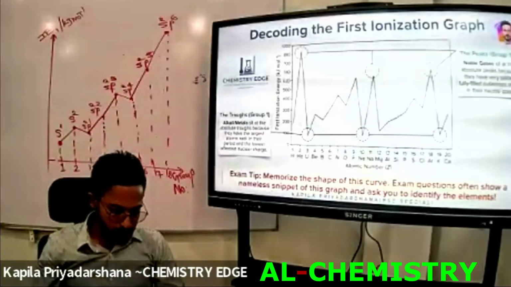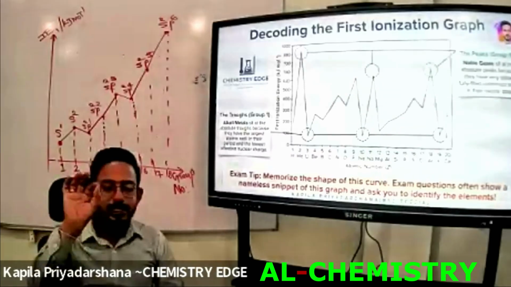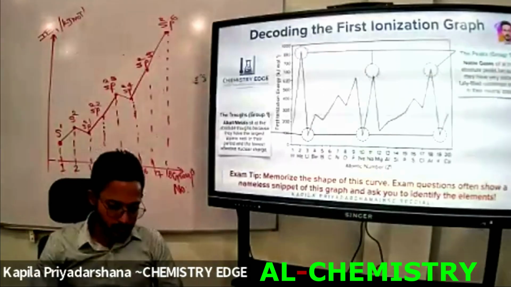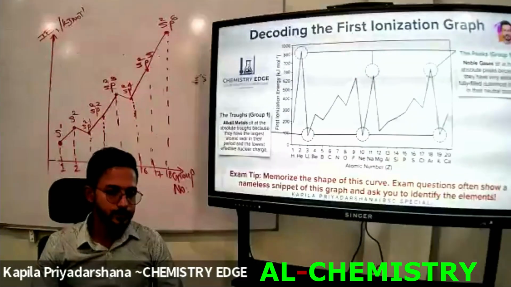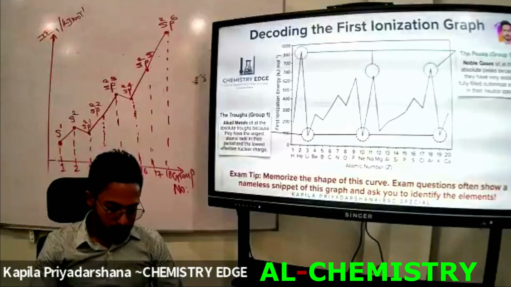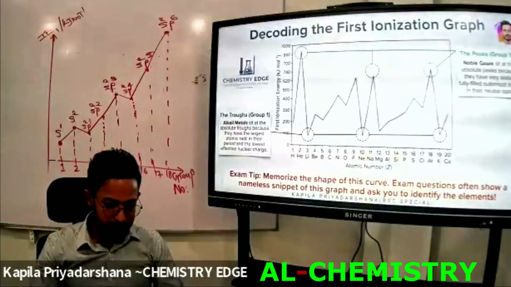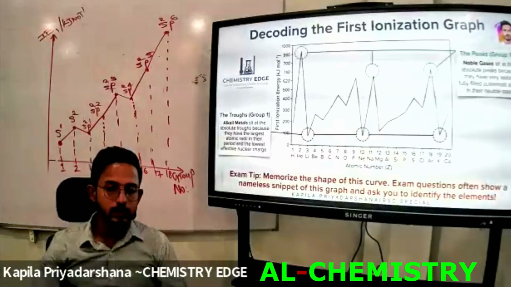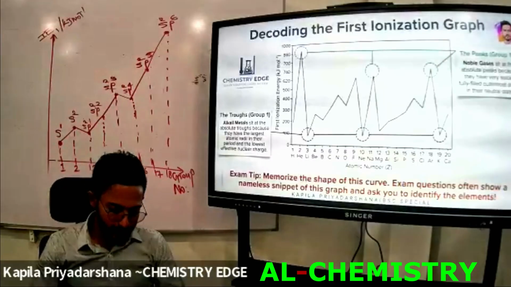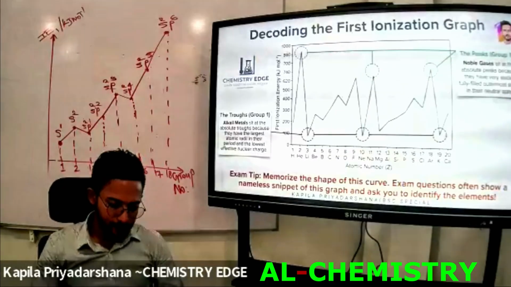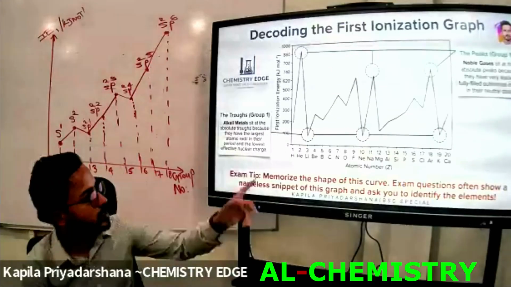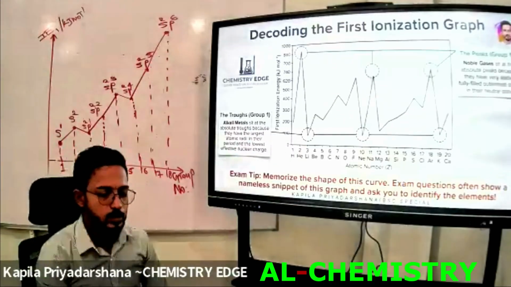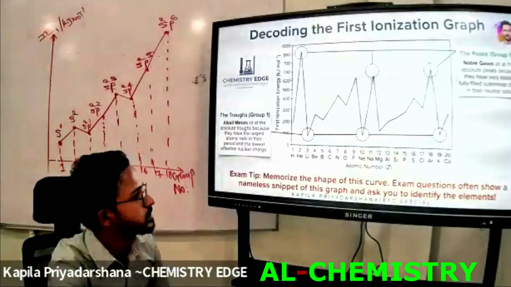Now let's write down the reason for IE1, which means first ionization energy, IE1 of group 13 being lower than group 2. As you can see here also I have already mentioned. Okay, let's write down these things.